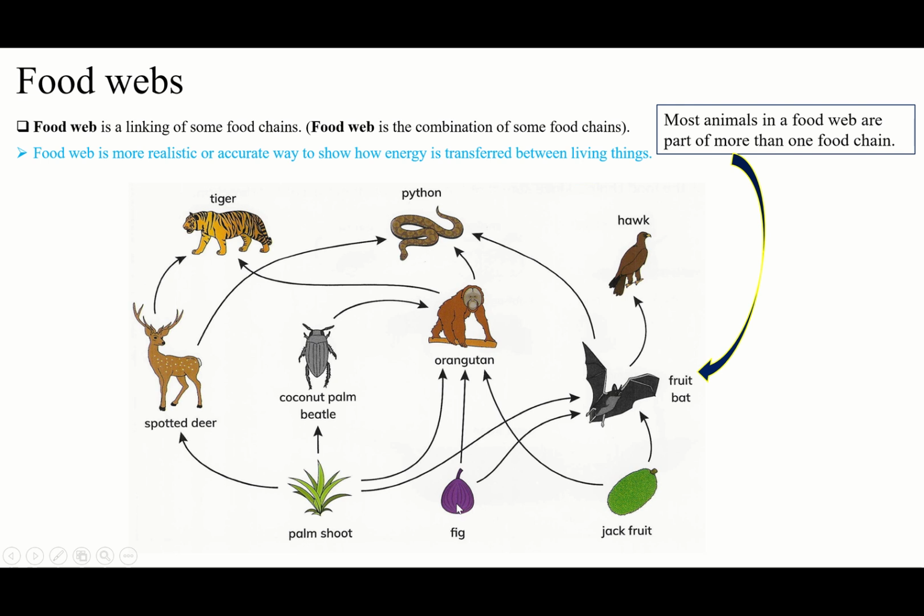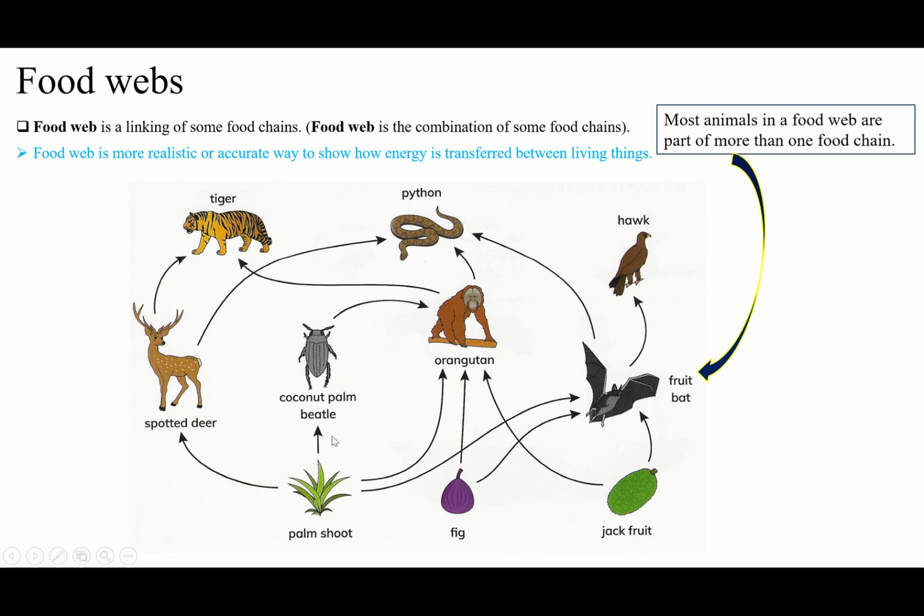And here also, the fig to the orangutan, and the orangutan to the python, or the fig to the orangutan to the tiger, or the palm shoot to the fruit bat, and fruit bat to the hawk, or we can say palm shoot to the fruit bat, or fruit bat to the python, and we can say palm shoot to the coconut palm beetle, and coconut palm beetle to the orangutan, and orangutan to the python, or palm shoot to the coconut palm beetle to orangutan, then orangutan to the tiger.